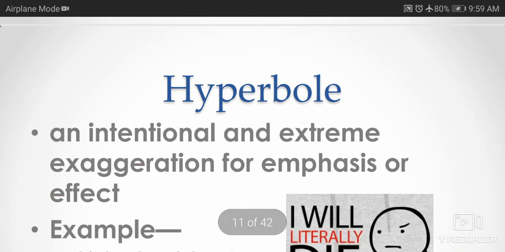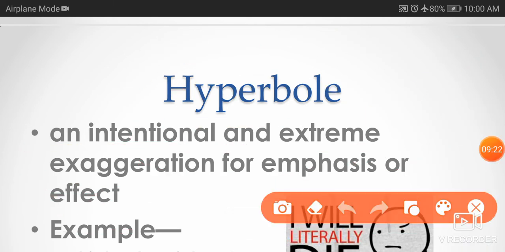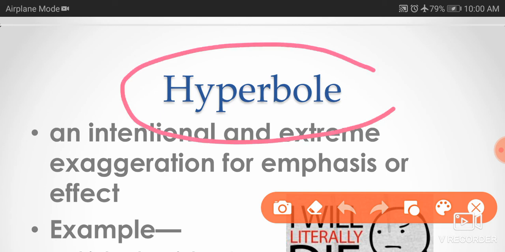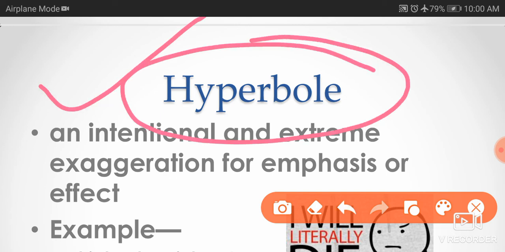Whenever someone cries a lot, we say she wept an ocean of tears. We know a person could not fill even a bucket, but we say she wept an ocean of tears. It means we are making it hyperbole.